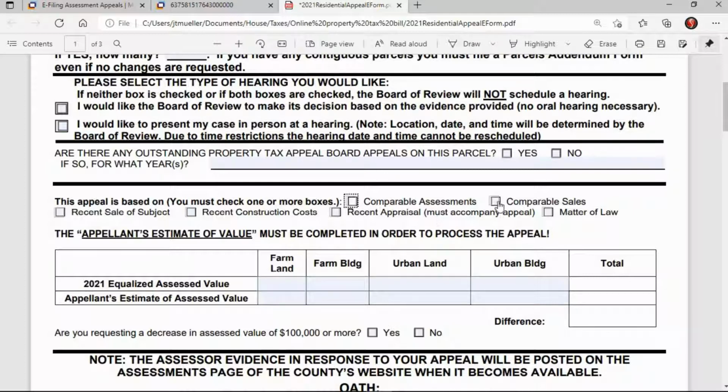Or you can do comparable sales. That's where you feel that, okay, your home is assessed higher than other comparable homes that have sold for less value than what your home is valued at by the assessor.